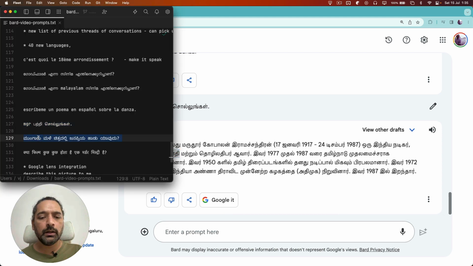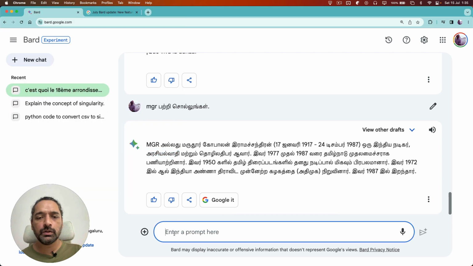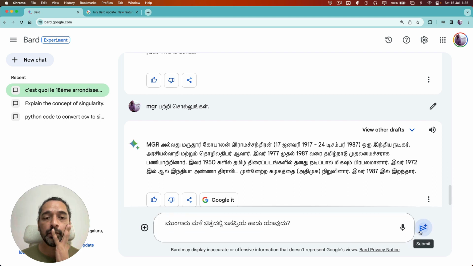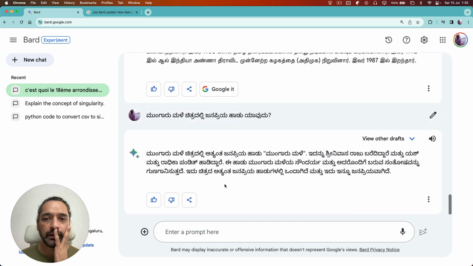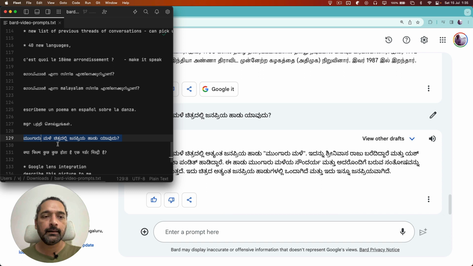Let's try another one in Kannada. I'm just trying different languages. Like, will this work or not? Okay. So here I'm saying, in the movie Mungaru Male, which is the famous song, right? And here it says Mungaru Male, so the popular song was Mungaru Male. So it's a title song called Mungaru Male. Perfect, right? That is the right answer.